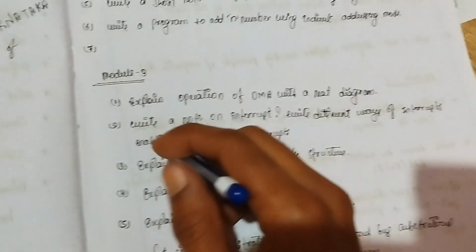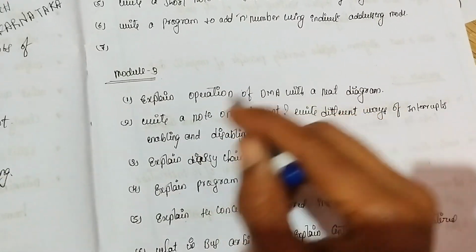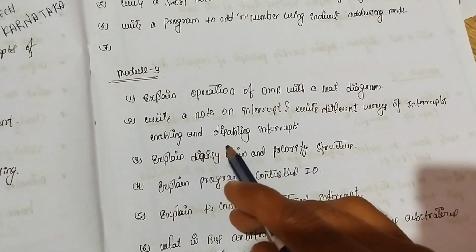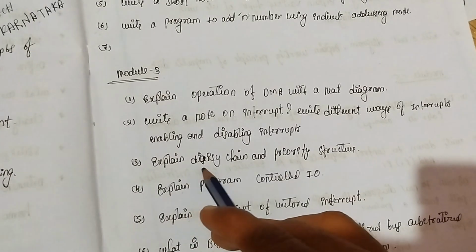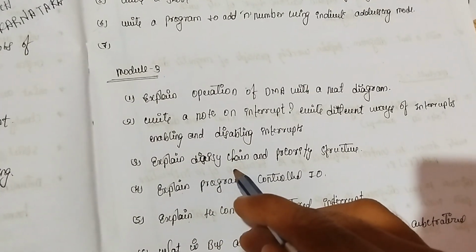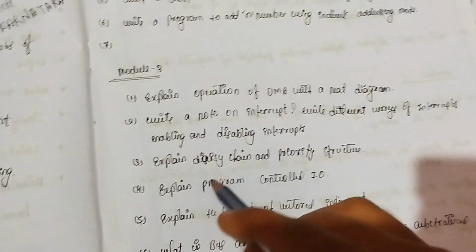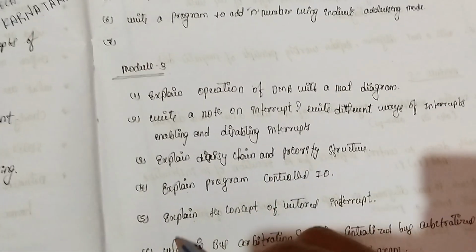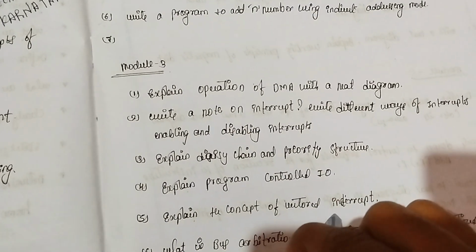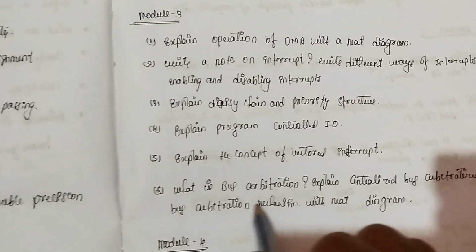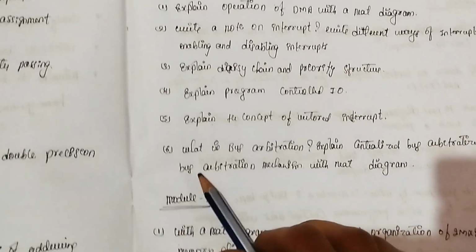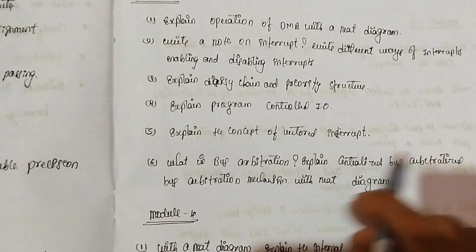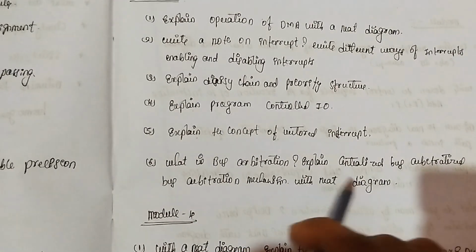Third model: explain the operation of DMA with a neat circuit diagram and write a note on interrupt. Write the different types of interrupts, enabling and disabling interrupts. Explain bias chain, daisy chain and priority structure. Explain program-controlled I/O. In input and output, explain the concept of vectored interrupt and what is bus arbitration. Explain centralized bus arbitration mechanism with a neat diagram.